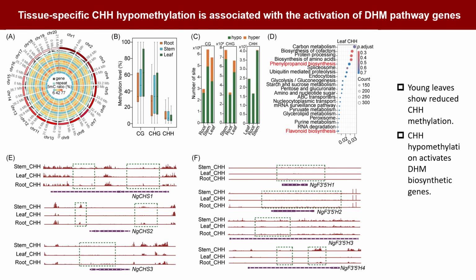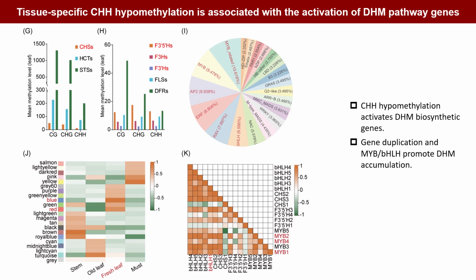Key DHM genes, including CHS and F3-5H, showed promoter CHH hypomethylation and high expression in young leaves, whereas competing pathway genes remained more highly methylated. Promoter CHH methylation was negatively correlated with gene expression. We therefore propose a duplication-associated activation model. Tandem duplication increases gene copies, while CHH hypomethylation relieves epigenetic repression, together promoting DHM accumulation in young leaves.